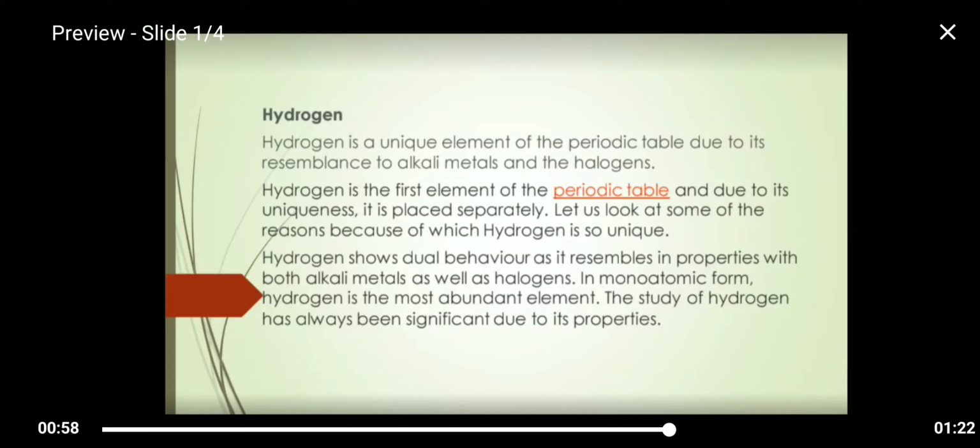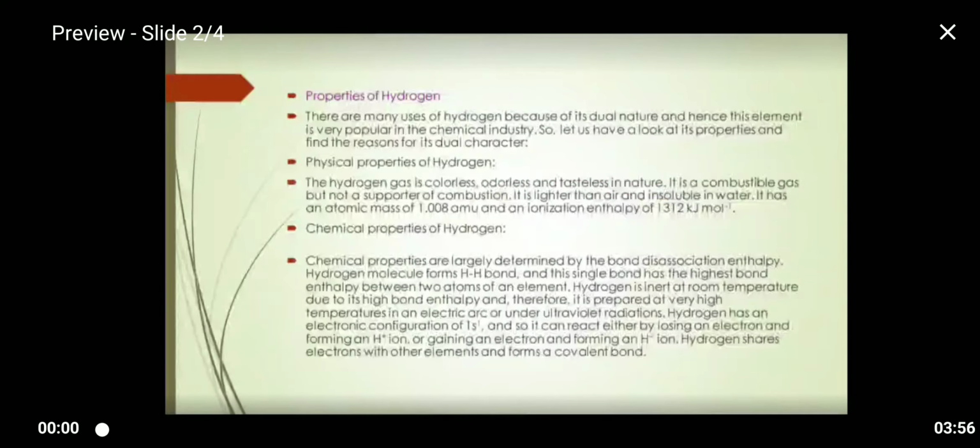Here the pure hydrogen exists as hydrogen gas in which a pair of hydrogen atoms bond together to make molecules. Here the hydrogen shows dual behavior as it resembles both alkali metals as well as halogens in its properties. Here the hydrogen can be classified by some of its properties because of its significant nature. Some of the properties of hydrogen.